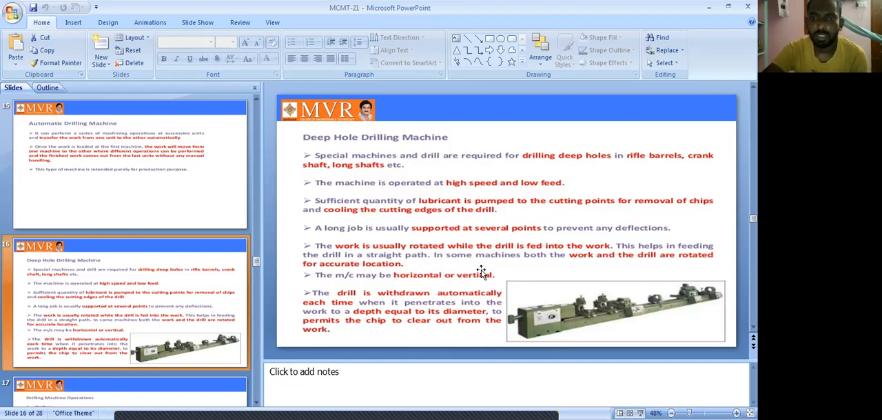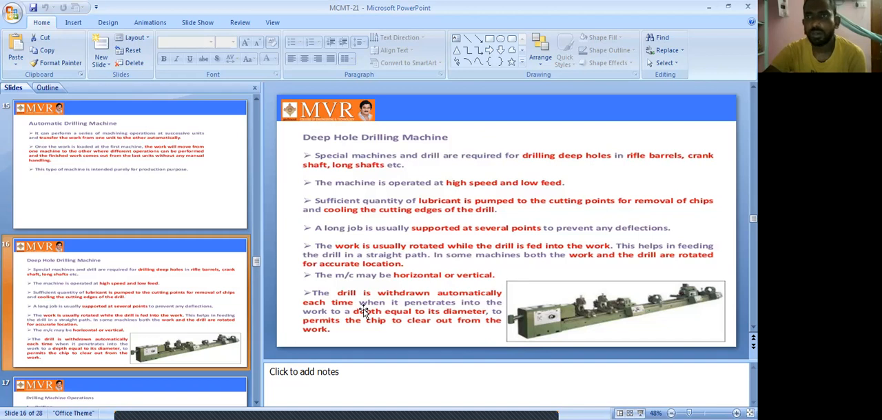Okay, so next one is, in some machines both the work and the drill are rotated for accurate location. Some of the other operations are also rotated for accurate location. These machines may be horizontal or vertical. So these kinds of machine operations we can see for vertical or horizontal purposes. The drill is withdrawn automatically each time.